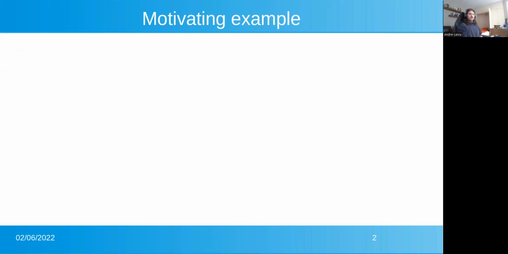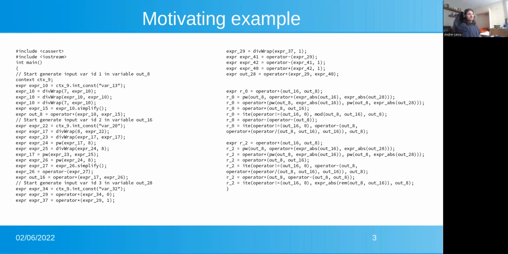So for a motivating example, let's say we write an amazing new arbitrary precision arithmetic library, but someday someone comes to us and gives us this bunch of code, and they're like, this doesn't work. We spent a lot of time trying to debug it. Could you please help us and see where the problem lies? So you go ahead and this is using your library.